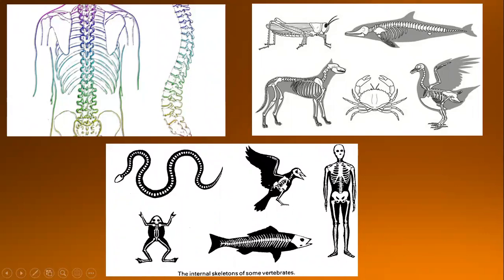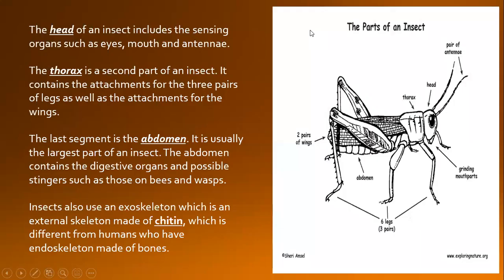Bones have joints also. Look, this bird, endoskeleton. Here the fish, frog, this animal, horse, or this bird, they all have an endoskeleton. It means inside the body, which gives the shape to different animals and human beings. But the insects do not have an endoskeleton, they have an exoskeleton. It means outer, outside of their body, not inside. They have a hard covering which protects their body, and we call it chitin.